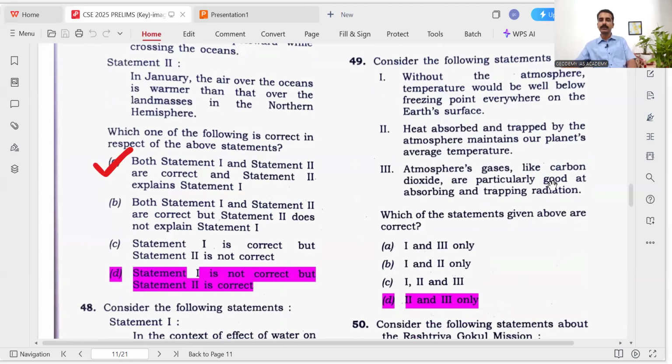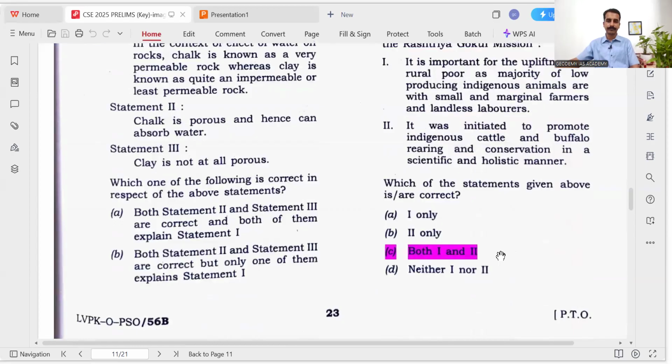Atmospheric gases like carbon dioxide are particularly good at absorbing and trapping radiation. So that's why they are called greenhouse gases, that we know. So options 2 and 3.